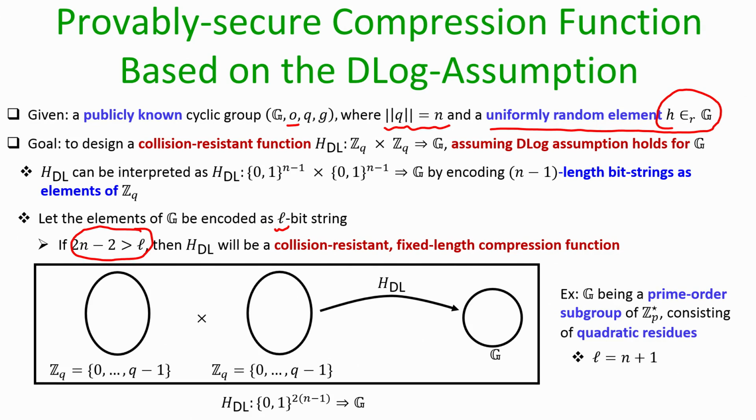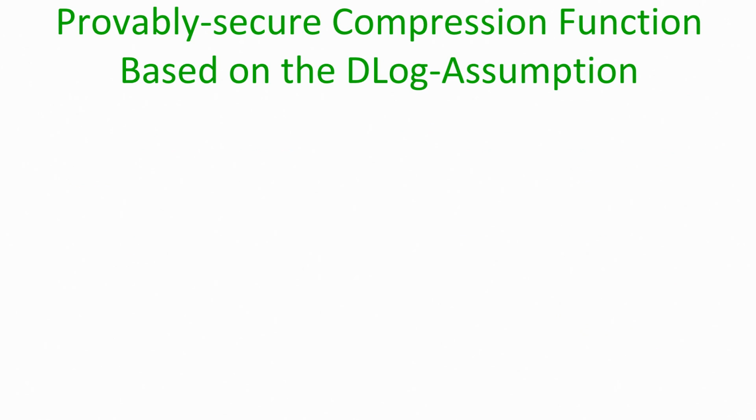For example, if we take the group G to be a prime order subgroup of Z_p star, where p is 2 times q plus 1, namely it consists of all quadratic residues, then l is nothing but n plus 1, because the size of p will be 1 bit more than the size of q. In that case clearly 2n minus 2 is greater than l, and hence if we instantiate H_DL on this group, the resultant H_DL function can be viewed as a compression function.